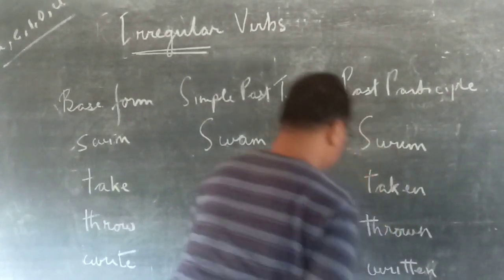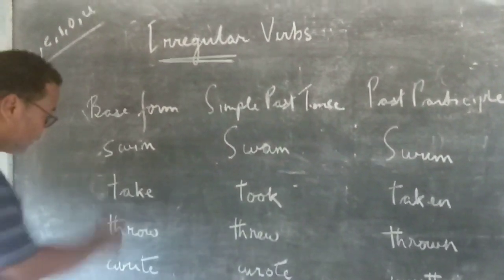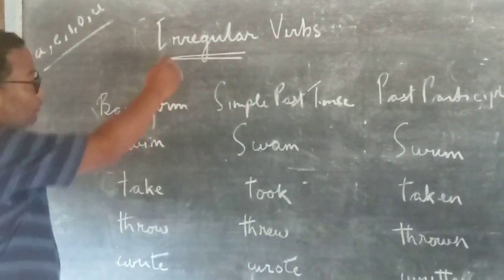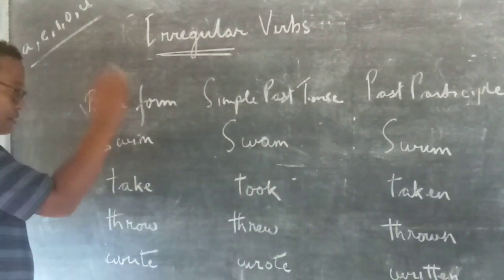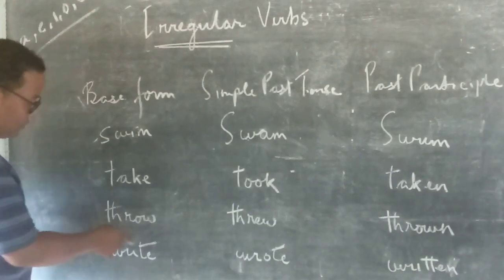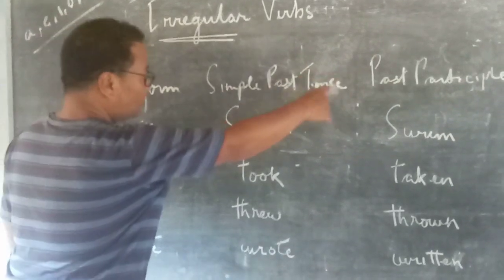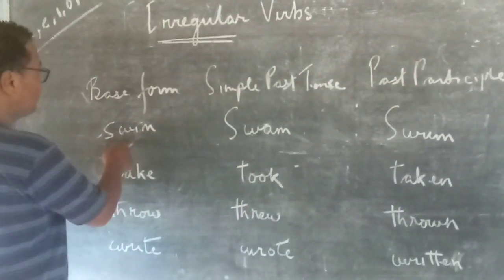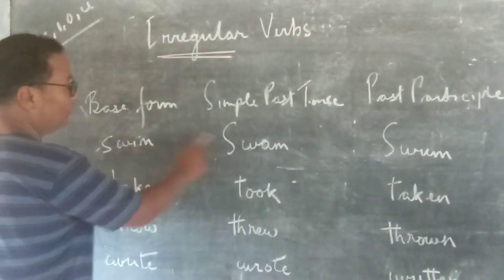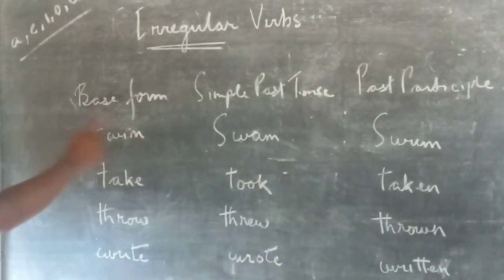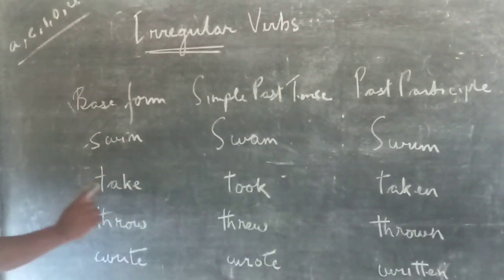Written. So we see in irregular verbs, there are many more verbs. I cannot show you all the examples. I'll give you a list of the irregular verbs and another list of regular verbs which you have to learn by heart, because you will be using this for the rest of your life. Look at all these words: swim, swam, swum. Take, took, taken. Throw, threw, thrown. Write, wrote, written.